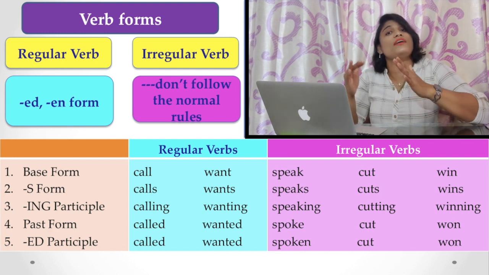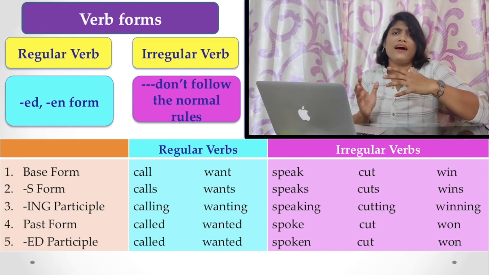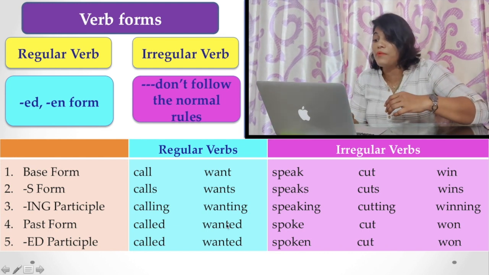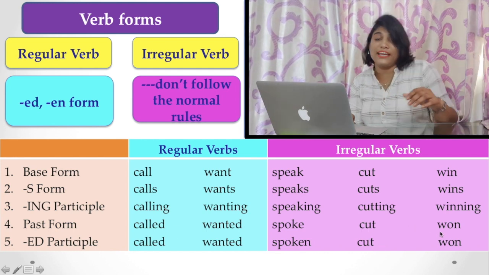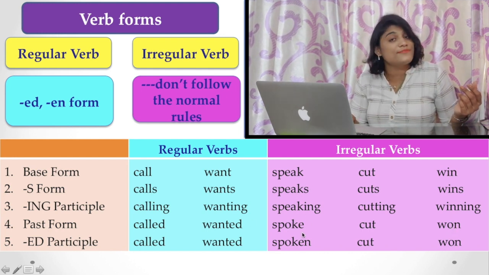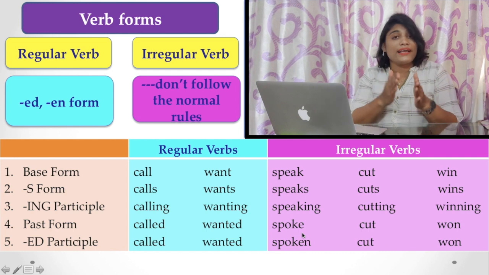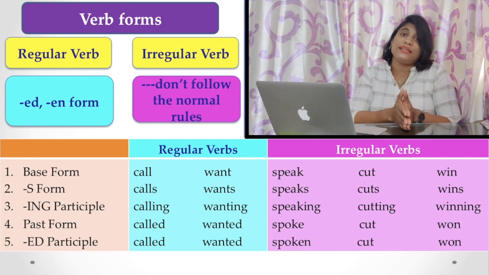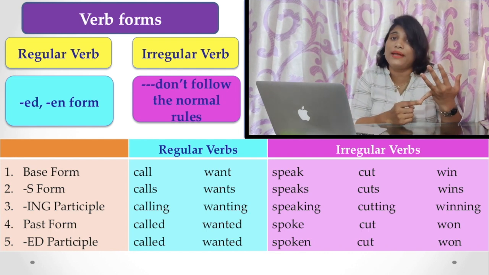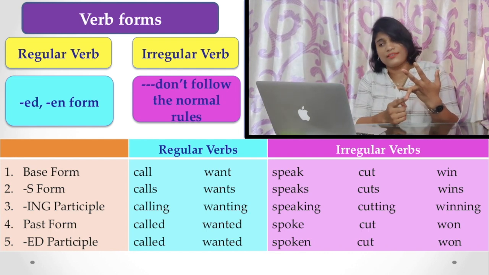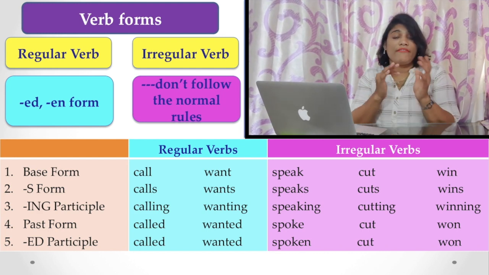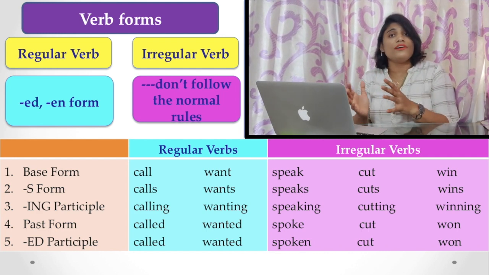But in the case of irregular verbs, they may change their form, or they may be the same, for example, cut, or they may change their vowel like win, won, or speak, spoke, etc. But in the case of the participle form, it is the en form, which is used either in perfect tense or in passive voice. Okay, so these are the examples of regular and irregular verb forms.